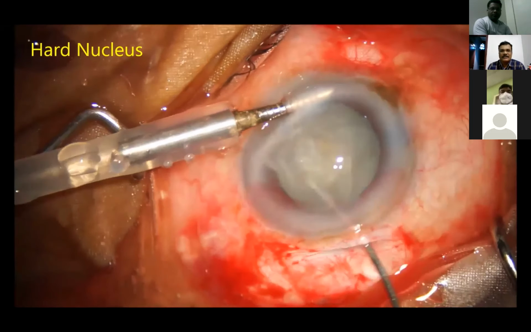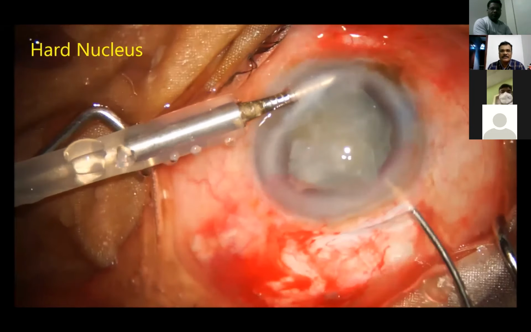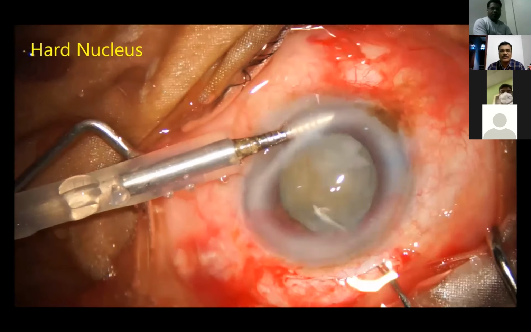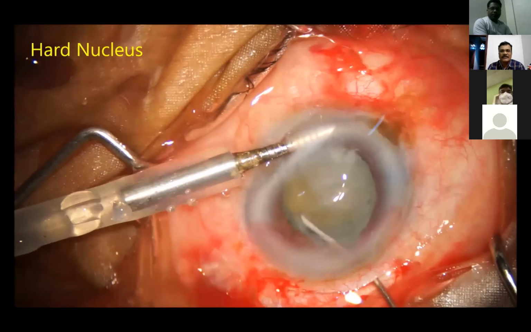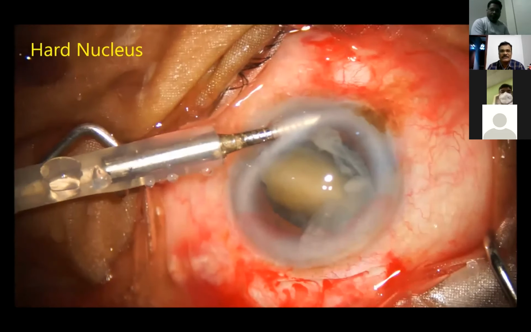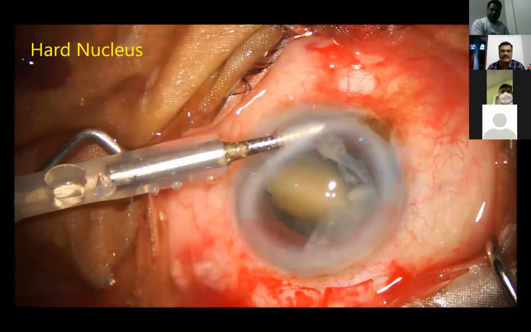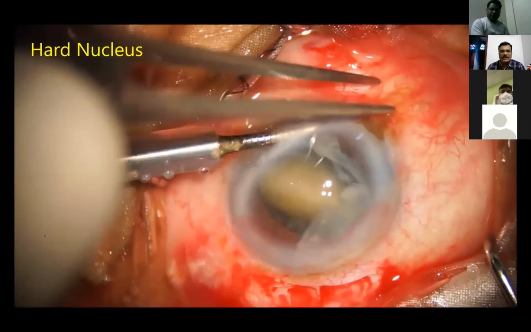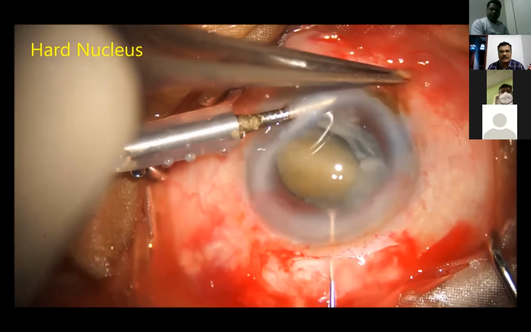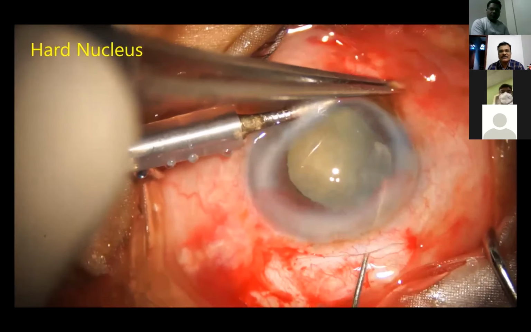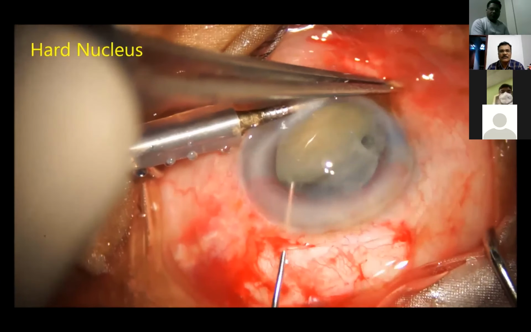Here, the initial small amount of BSS was injected on the right side to make space for the pole to prolapse. And on this side, I am pressing. Sometimes the whole of the nucleus tilts like this and tumbles and comes to the anterior chamber. Because of the AC maintainer continuously flowing inside, the posterior capsule is pushed backwards, and you can safely do all the maneuvers.